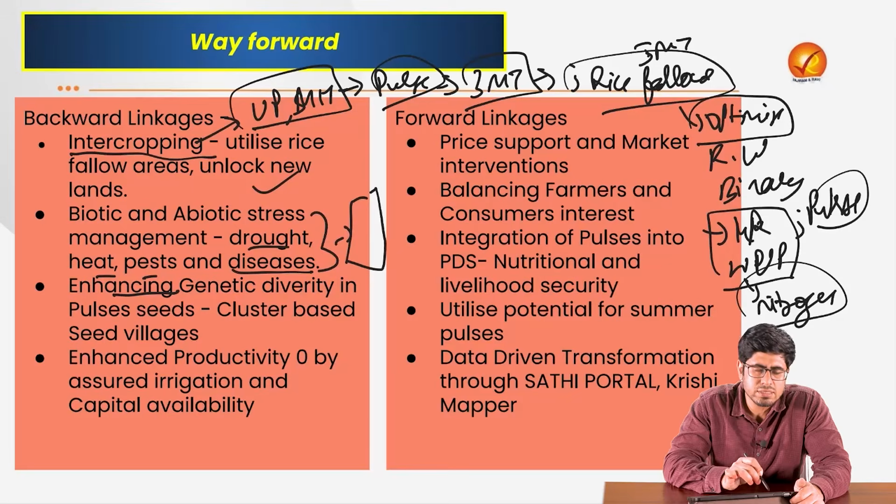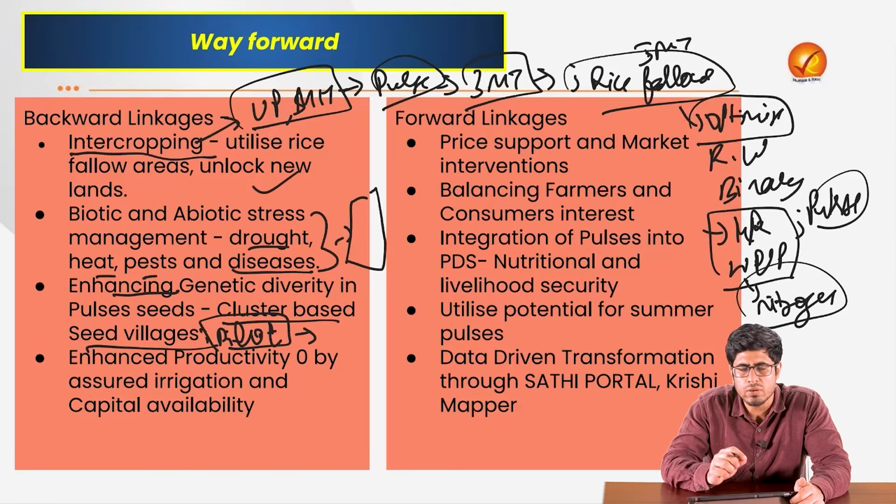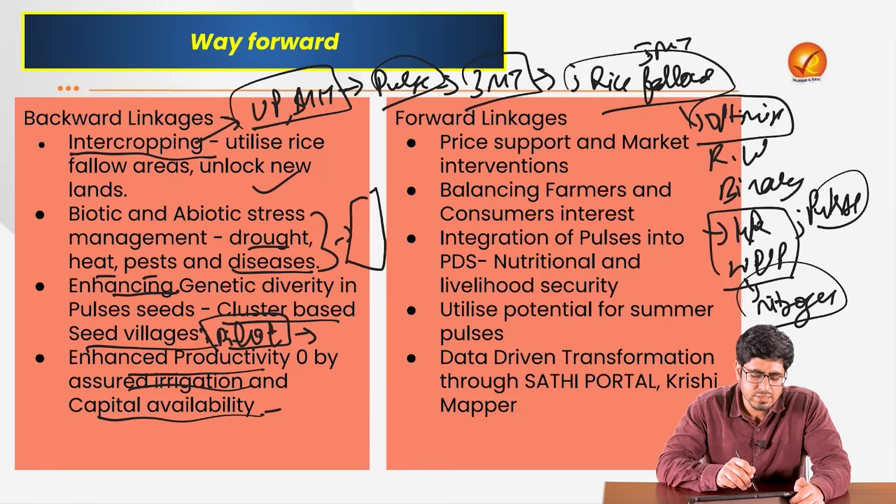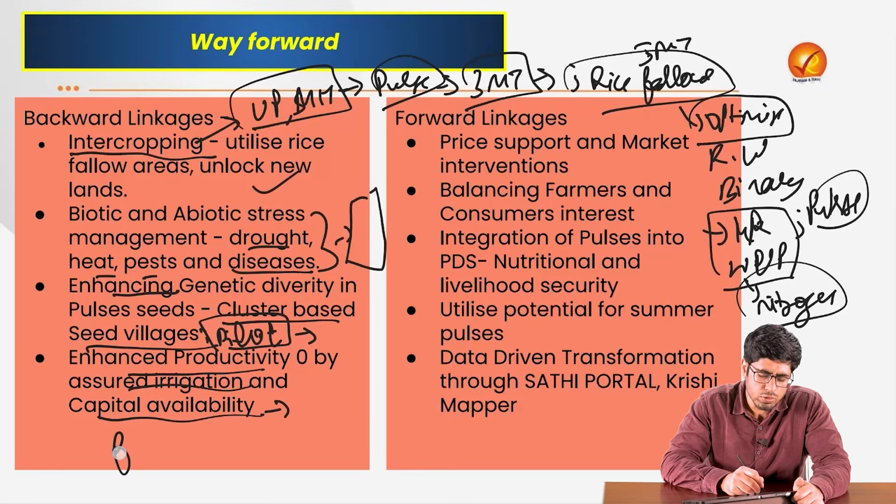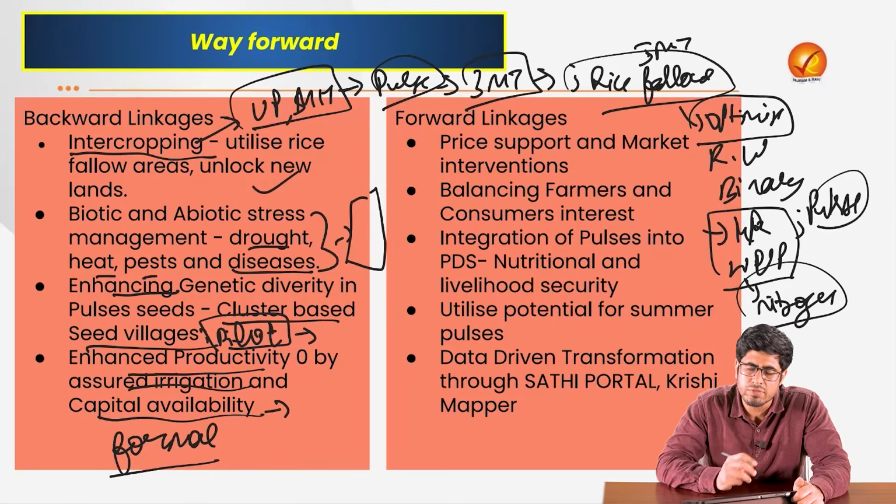We also need to enhance the quality of seed that is available to the farmer, by enhancing the genetic diversity of these seeds. There could be another approach that we take in this regard. We could have cluster based seed villages, which is actually a pilot project that would be developed and would utilize the greater availability of the new quality of seed available to the farmers. We can enhance the productivity by bringing more area under assured irrigation, and enhancing the capital availability by